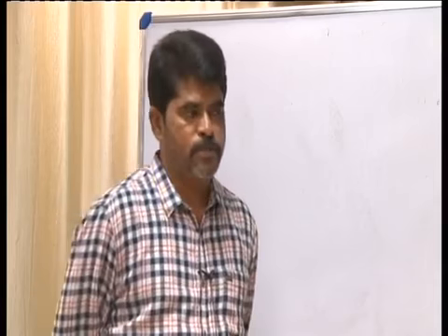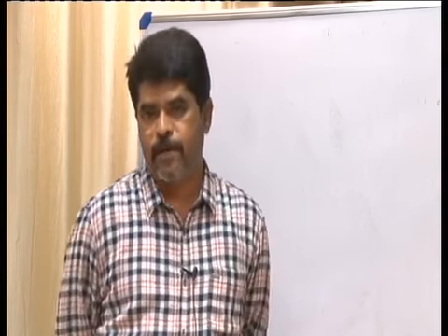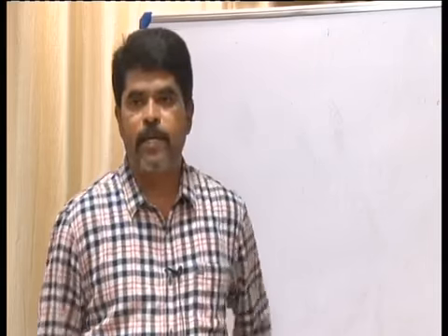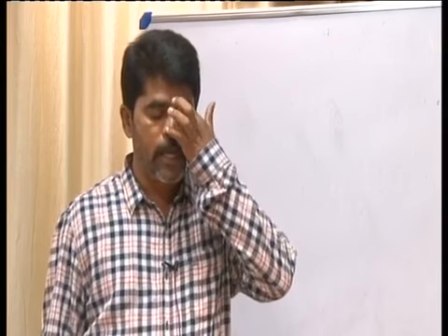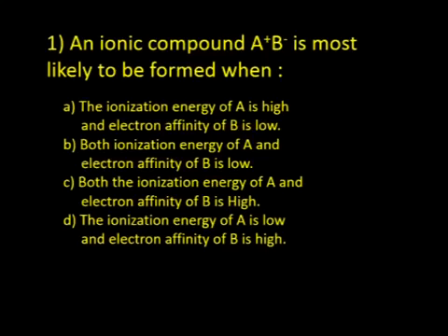Usually an ionic bond is formed between alkali metals or alkaline earth metals and halogens. Here alkali metals or alkaline earth metals will have low ionization energy and the combining halogens will have high electron affinity. Hence, option D is the correct answer.